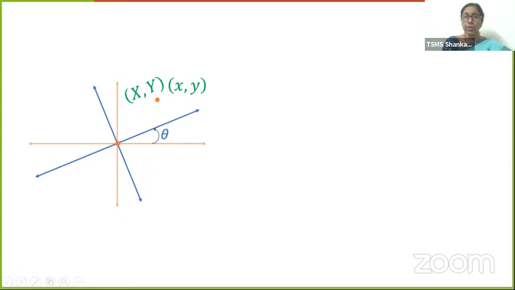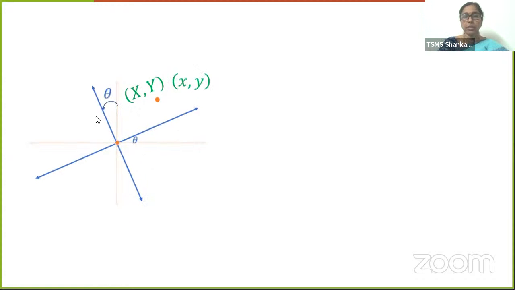Now, when we have rotated the axis through angle theta in the positive direction, isn't it? Anti-clockwise direction is the positive direction. So the angle between these two axes is the same as this, that is also theta. Now let's see. This is our new axis. I have just blurred the old axis. Now what is our reference point? The new axis. As a result of what did we get this new axis? By rotation of the axis through an angle theta.